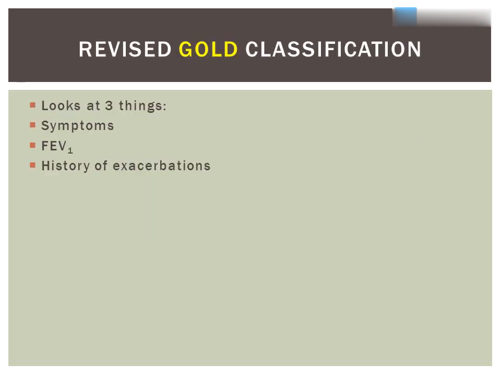The revised Gold Classification looks at 3 things: symptoms, FEV1, and history of exacerbations. Why the new system? A good question for the listeners is, what if 2 patients are in the same class but have different exercise tolerance or functional capacity? They should not be treated the same. Therefore, the revised Gold Classification uses symptoms, FEV1, and history of exacerbations to assess the exacerbation risk and guide therapy.